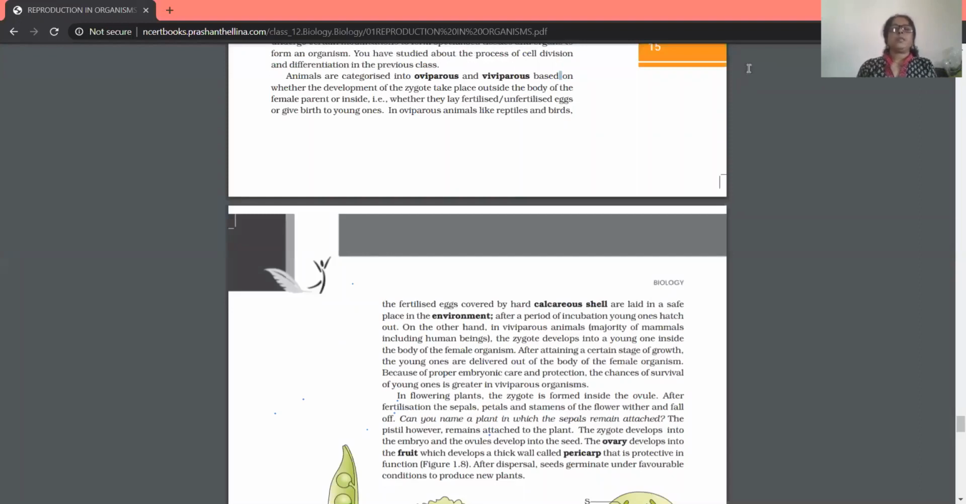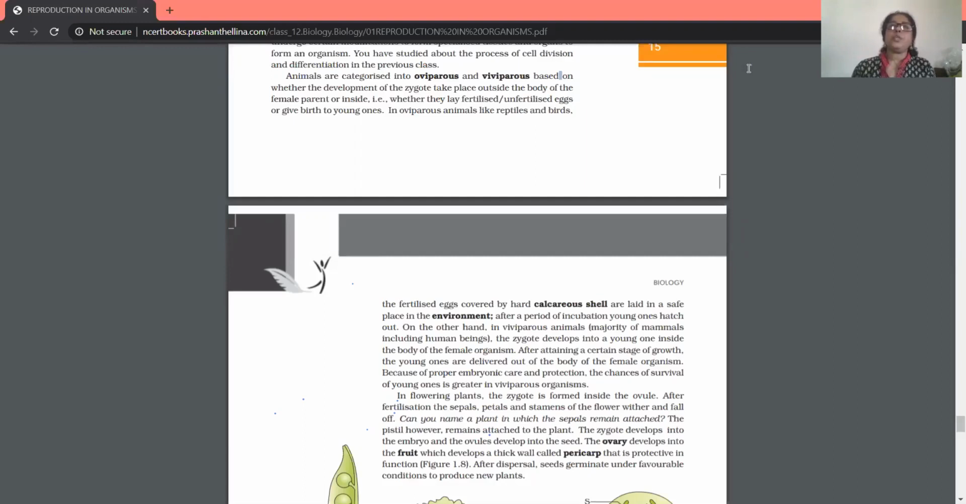In oviparous animals like reptiles and birds, the fertilized eggs are covered by a hard calcareous shell. Calcareous shell means a shell made up of calcium compounds like calcium carbonate. The eggs are laid in a safe place in the environment.